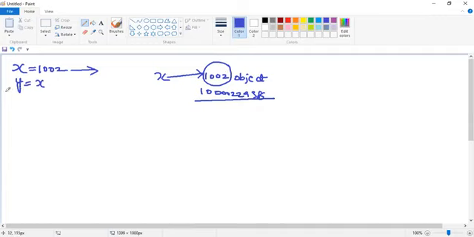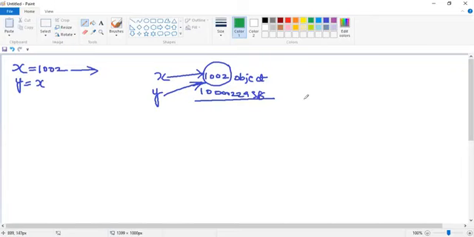So what I have done, y equal to x is written. Now what happens, guys? Is it going to create a new object? No, it won't create a new object. Instead, this y is pointing to the same object which was created earlier. So y is pointing to the object which is having 1002. Are you able to understand or not? Please respond. Yes, sir. Okay.